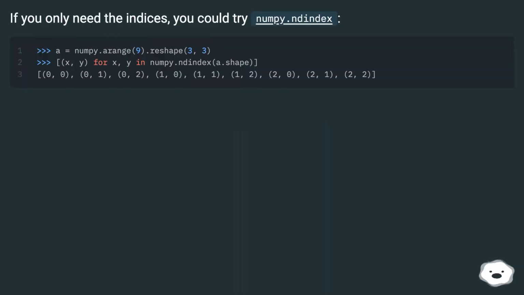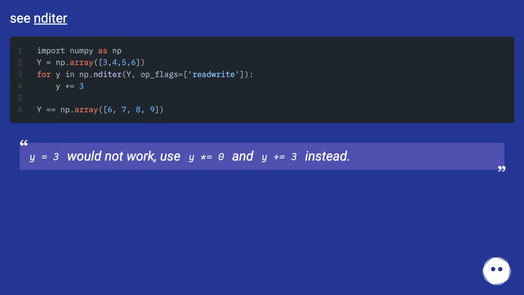If you only need the indices, you could try numpy.ndindex. nditer: y = 3 would not work, use y *= 0 and y += 3 instead.